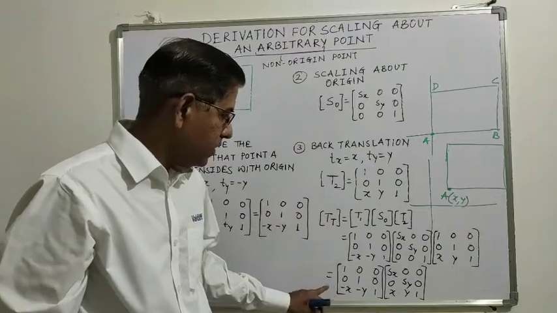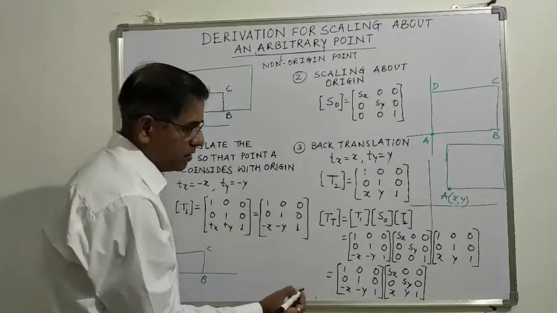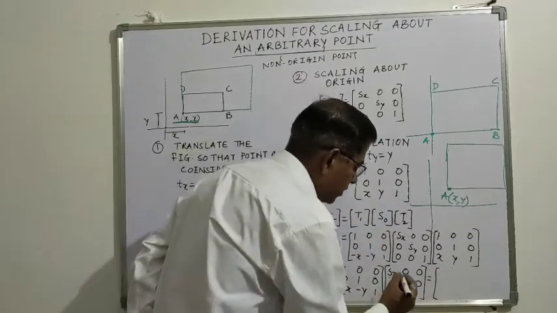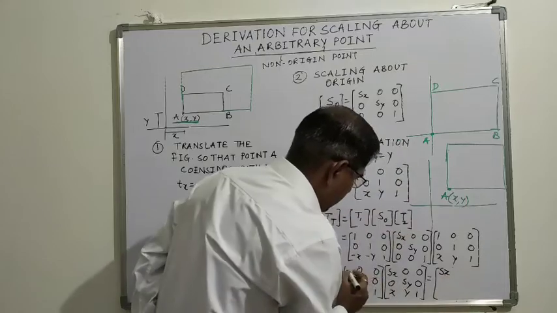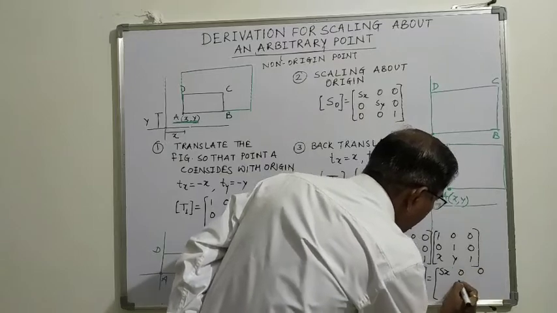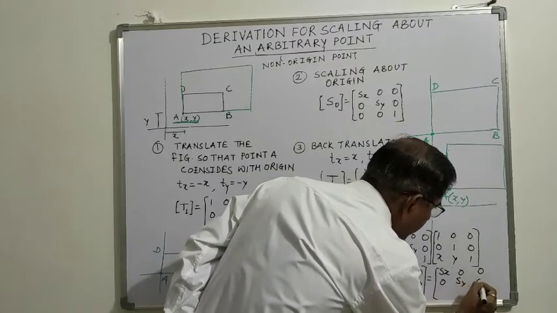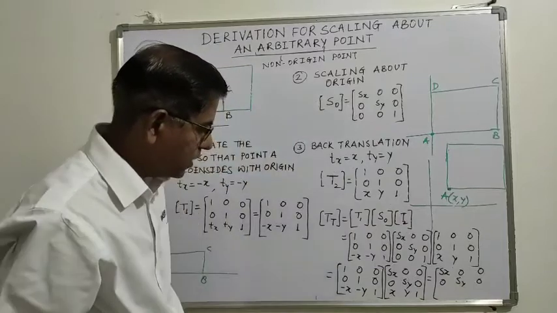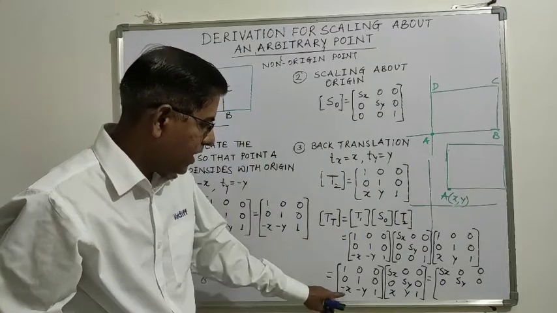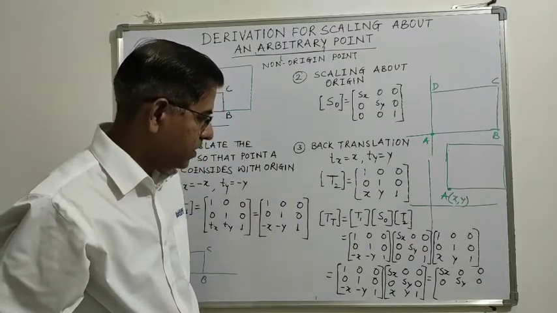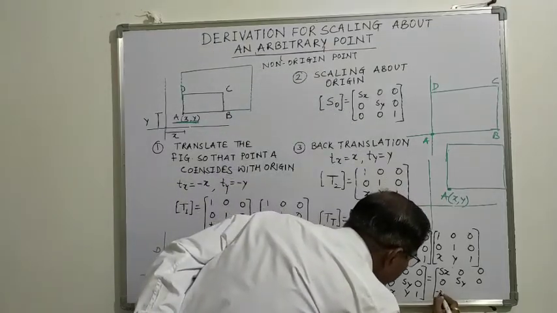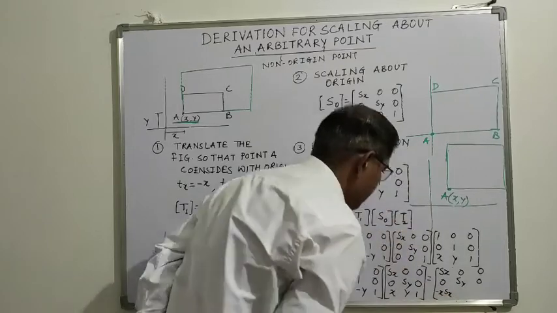Now multiply this. So this is Sx, 0, 0, 0, Sy, 0, and the last row is x into Sx. So minus x into Sx plus y into x. So it is minus x into Sx.